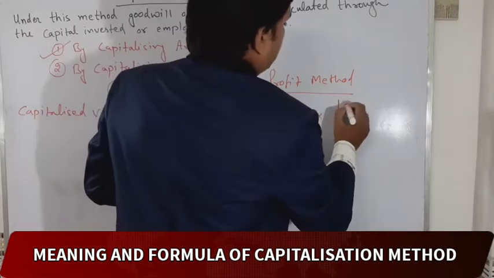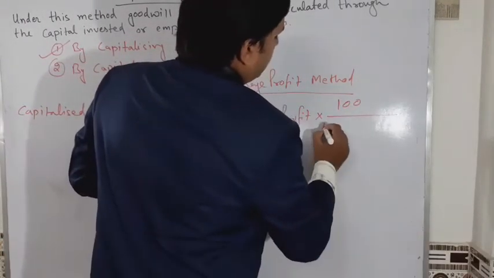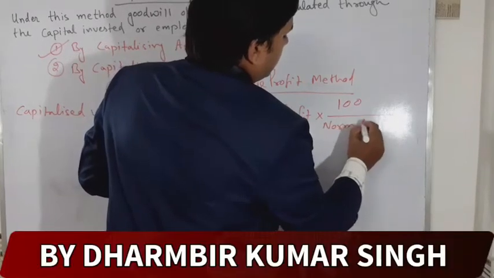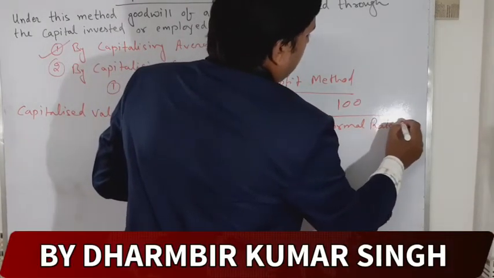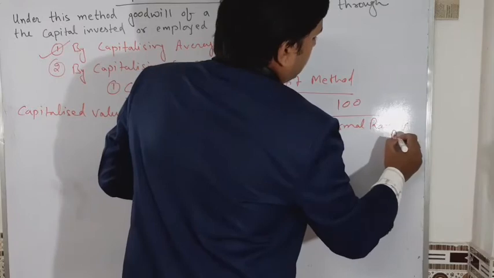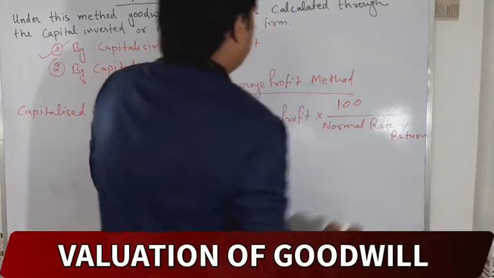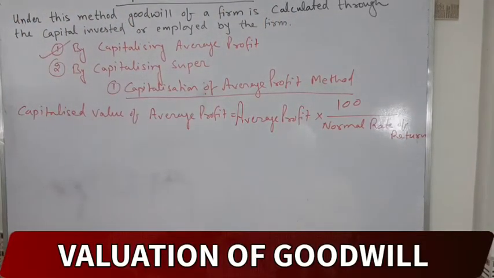Average profit will be given. Capitalized value of average profit equals average profit into 100 divided by normal rate of return. This is the formula. Please see it.